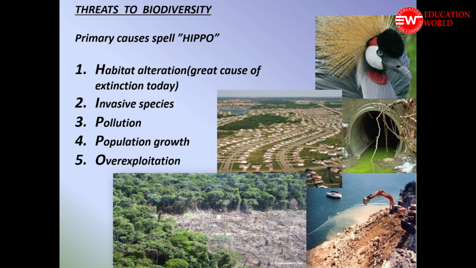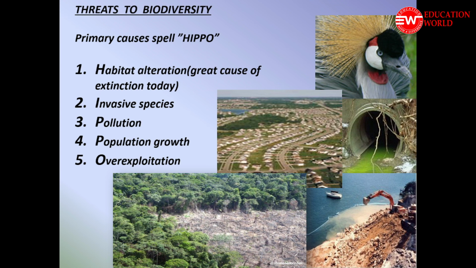Then the third important reason for the loss of biodiversity is pollution. Pollution is a major agency which can harm each and every form of life. Even human beings are affected by pollution. And due to the effect of pollution, several wild plant and animal species have lost their habitats. They have lost their existence. Air pollution, water pollution, soil pollution, etc. All of these categories of pollution are deteriorating and harmful for living species.